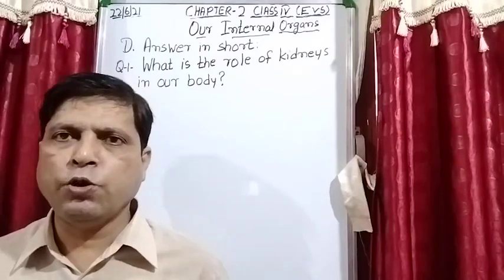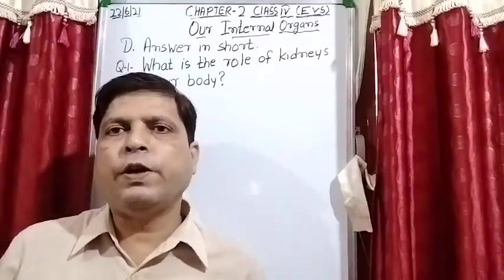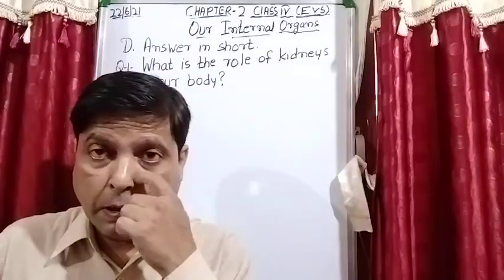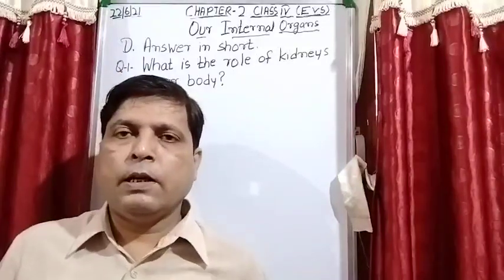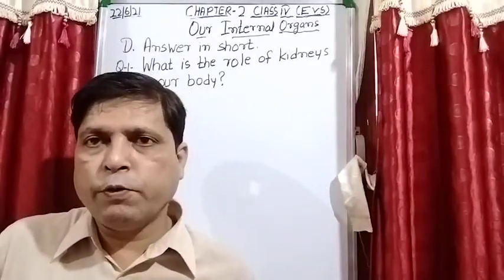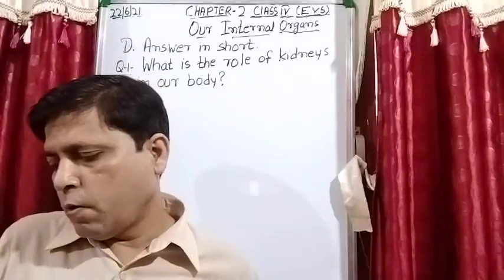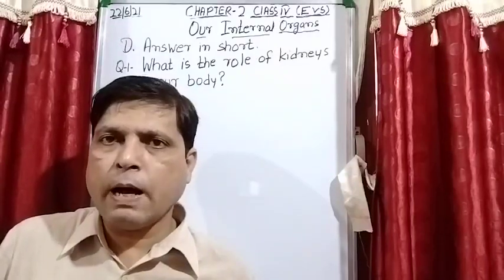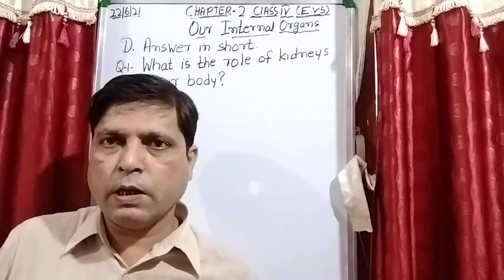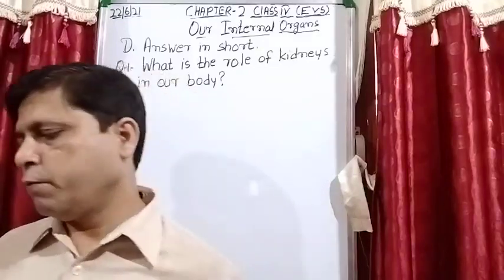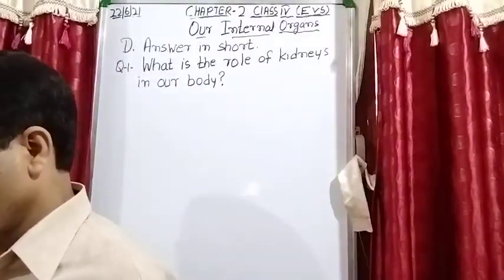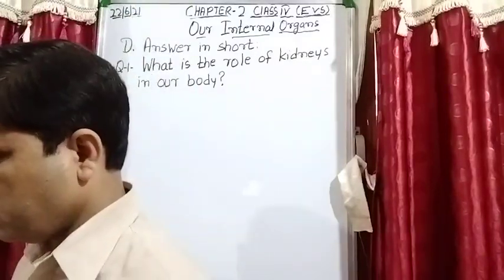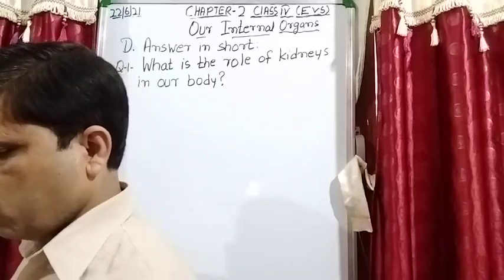When your urinary bladder is full, then you feel that you will go to the washroom. In this manner, through the urethra, the liquid waste, that is urine, goes out of the body. So what is the role of kidneys in our body? The kidneys filter waste from the blood. So note down the answer.